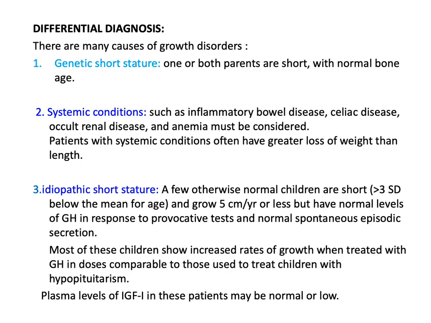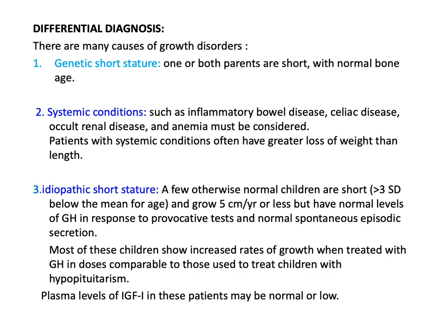Another common cause of short stature is a systemic condition, which must be excluded by history, physical examination, and investigation before we go for the investigation of growth hormone deficiency, such as inflammatory bowel disease, celiac disease, which is mandatory to be done before the growth hormone stimulation test, occult renal disease, and anemia may be considered.